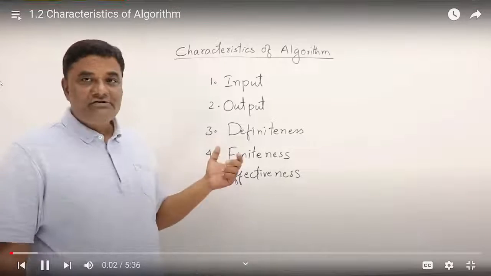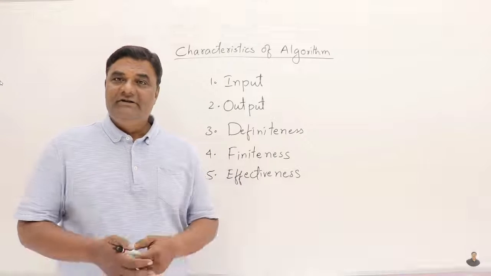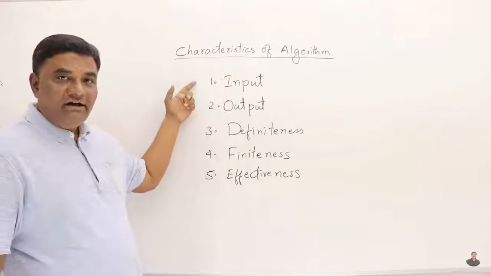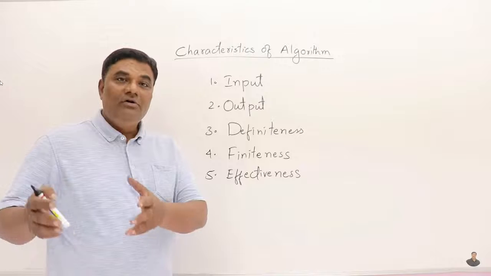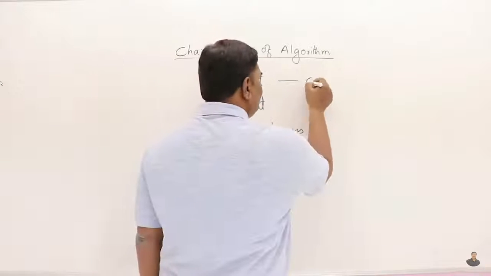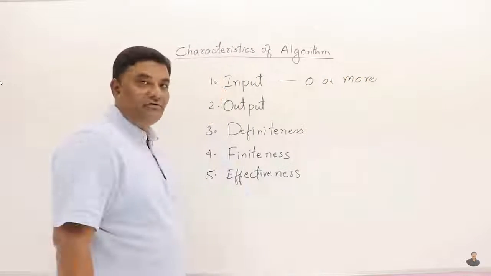Now let's see the characteristics of an algorithm. What are the characteristics? What are the properties of an algorithm? So let us check. First one, input: algorithm must take some input. Some algorithms may not take any input also, but an algorithm can take 0 or more inputs.